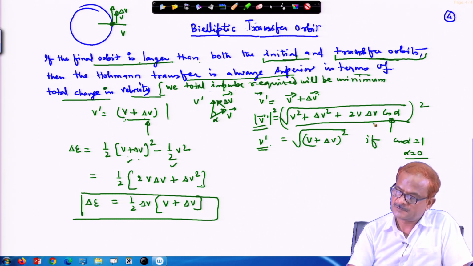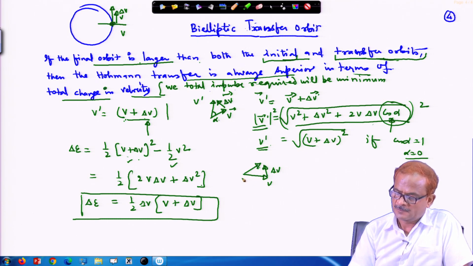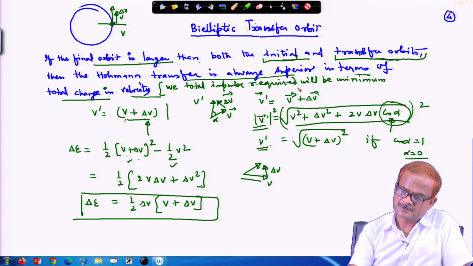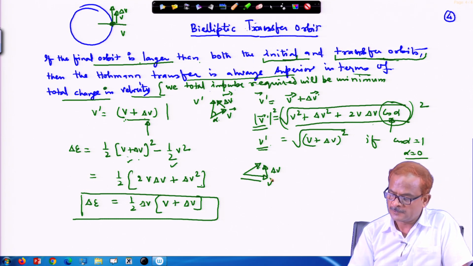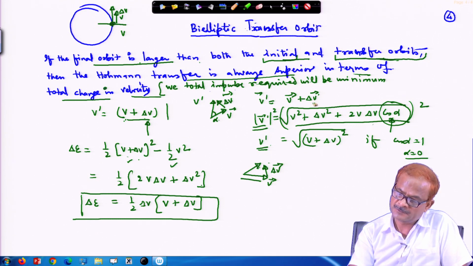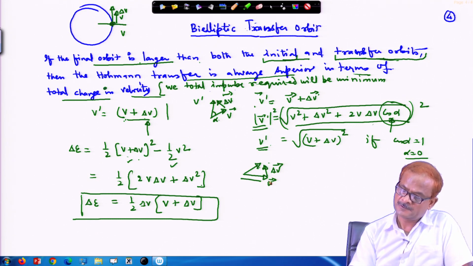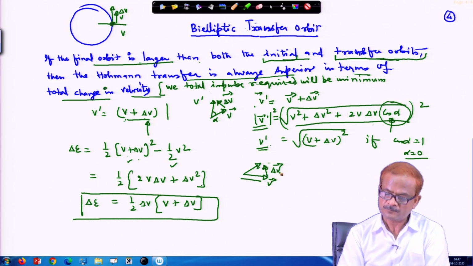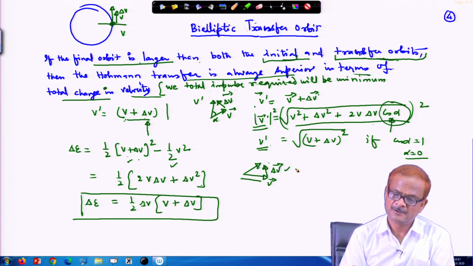As we can see from this, if the two vectors are inclined, v in this direction and delta v in this direction, we do not get the proper change. To achieve the same change in velocity you require more energy, or a larger value of delta v.